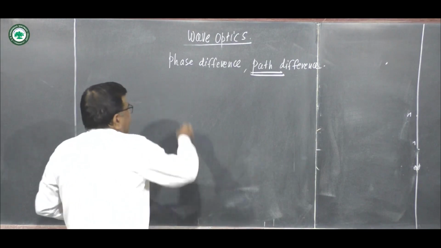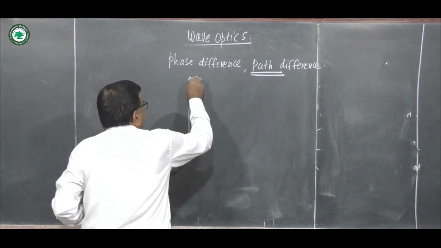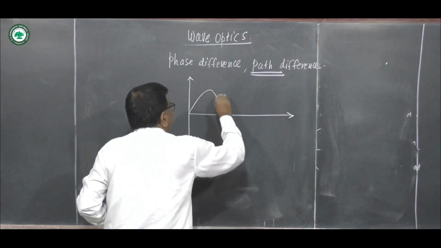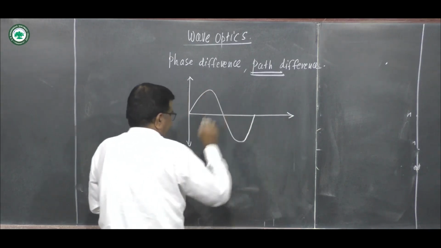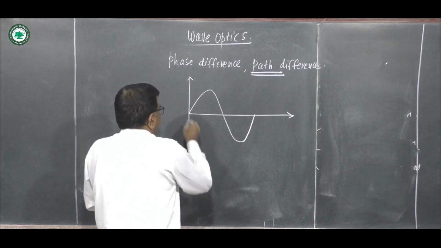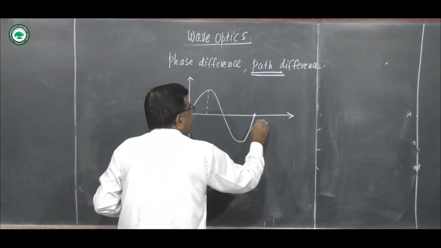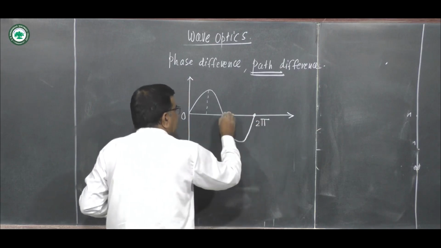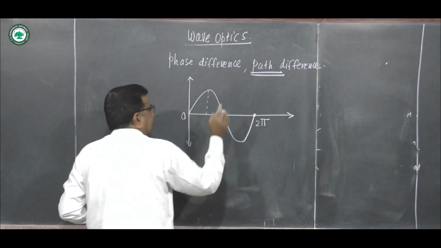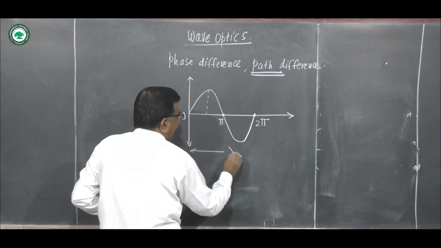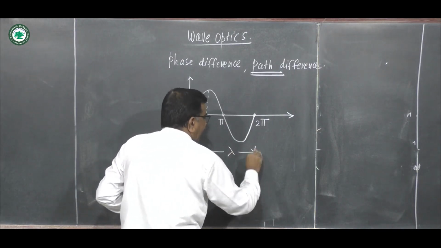Suppose this is the wave, one crest and one trough. Suppose 0 here. This one complete wave means phase angle is 2 pi. This is pi. And as this is a complete wave, this distance is lambda up to 2 pi.